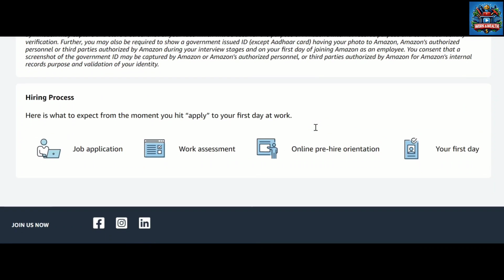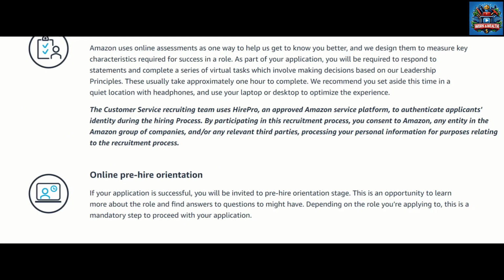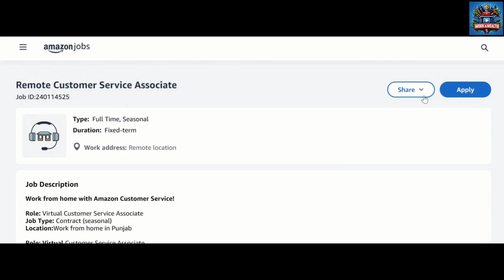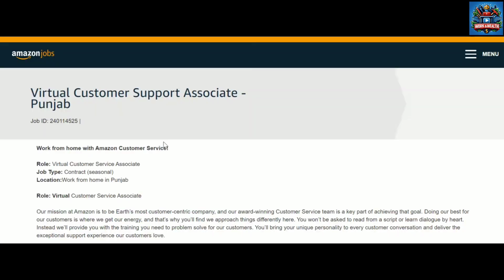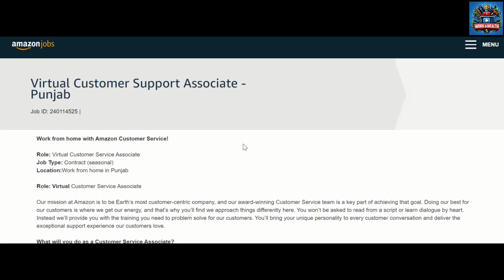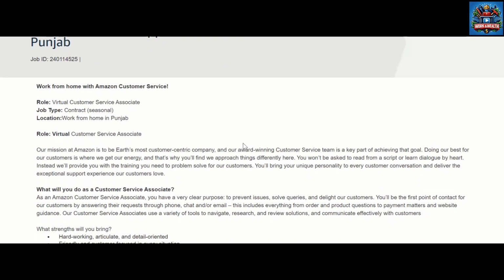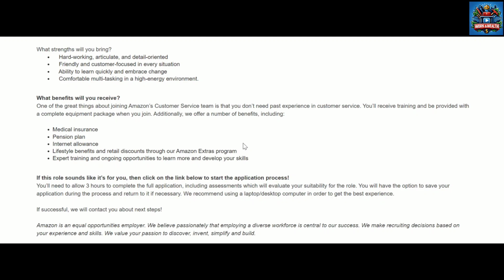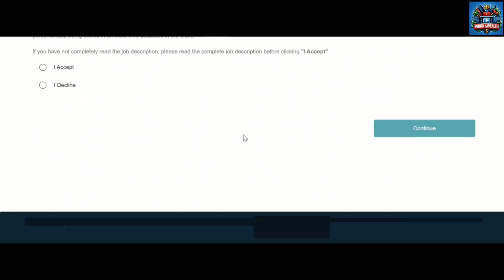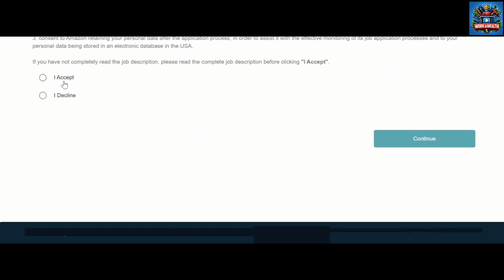First you need to apply for the job by tapping the apply button here. Tap the apply button, and see the screen, guys. You will get this page here. Read everything, and scroll down. Here you can see I accept or I decline, two radio buttons and one continue button. Select the I accept radio button and tap continue.